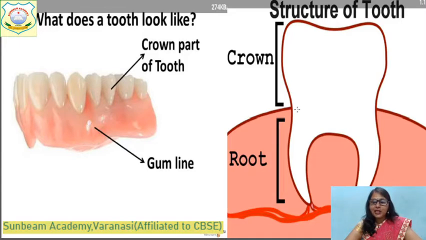And the portion which you cannot see and is present inside the gum, the pink colored thing is the gum, and it is present inside. The portion which is present inside the gum is called root. Okay, what are the main two parts of teeth? The part which we can see, which is visible, is called crown, and the part which we cannot see, which is under the gum, is called root.